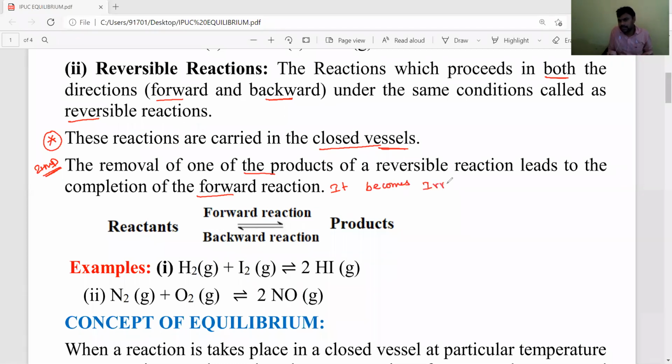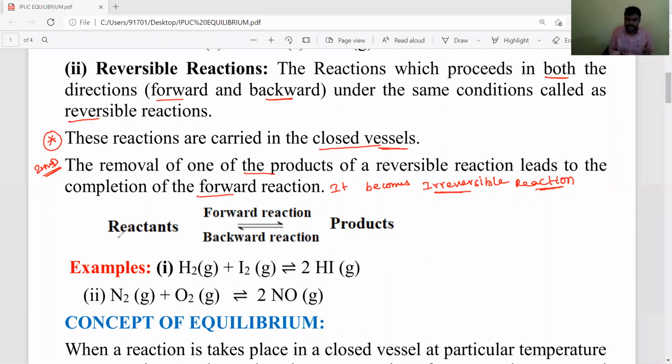irreversible reaction. Okay students, understood? Irreversible reaction. So in reversible reactions, if you keep removing one of the products as it forms, then the reaction moves only in the forward direction, means the forward reaction will be complete. If the reaction moves in a single direction, then it becomes an irreversible reaction.